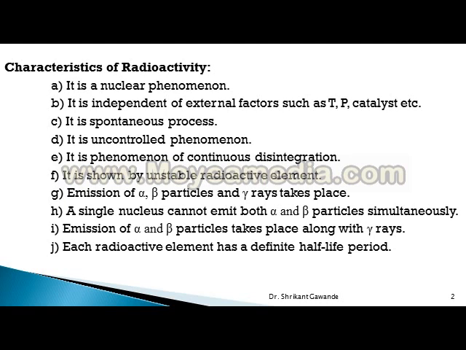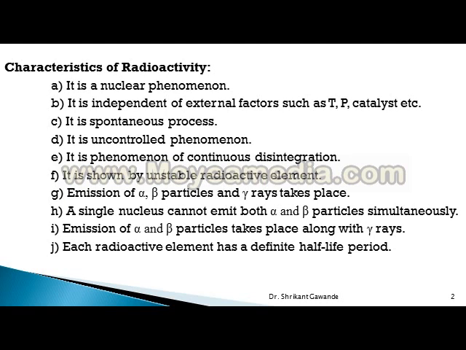A single nuclei cannot emit both alpha and beta particles simultaneously. Next point is emission of alpha and beta particles takes place along with gamma rays.